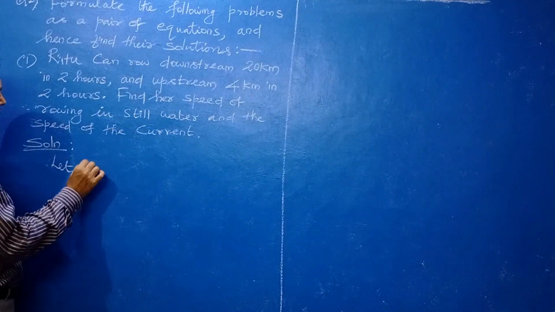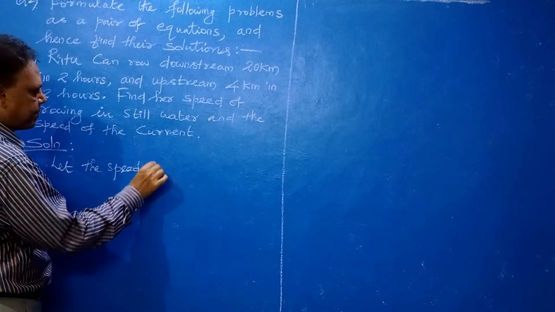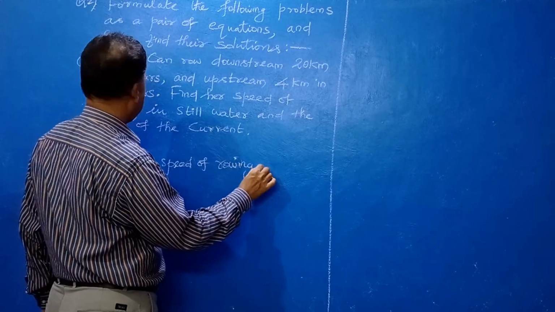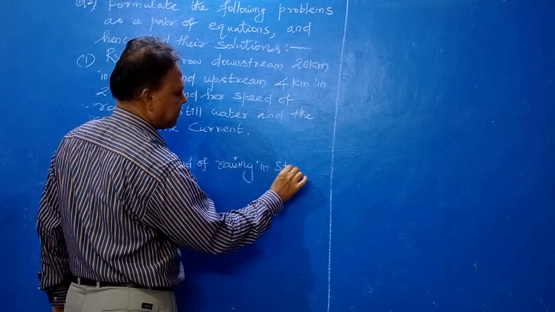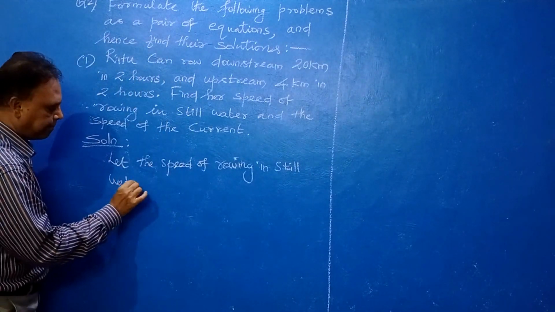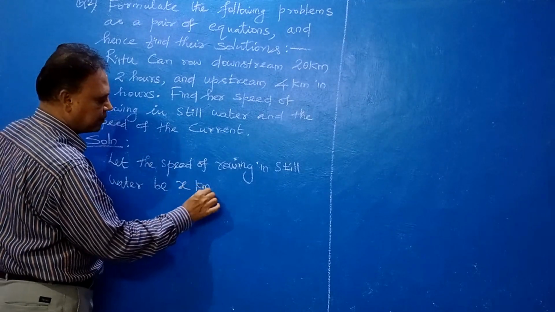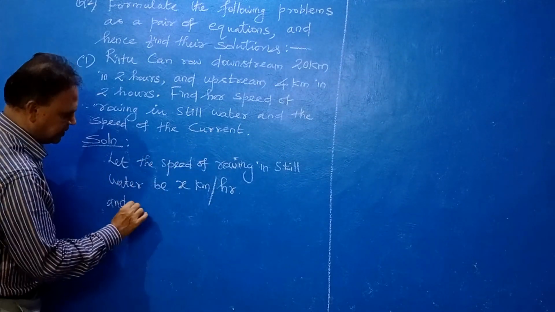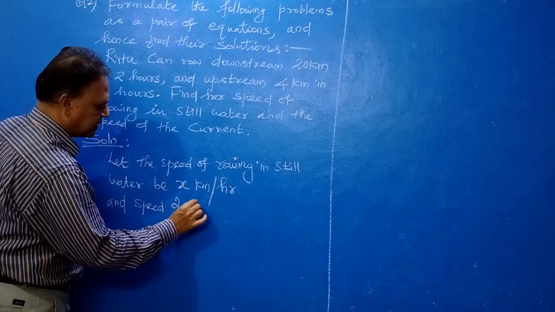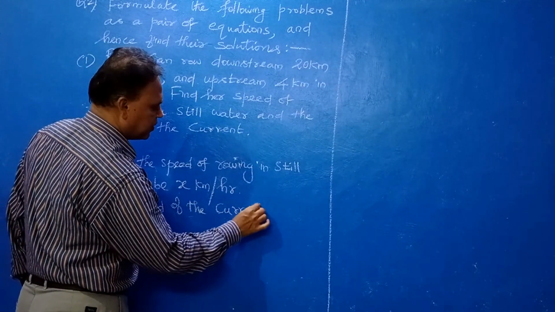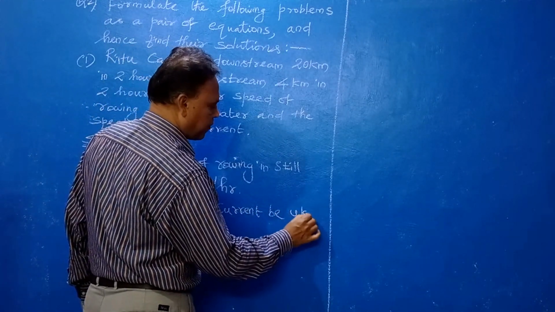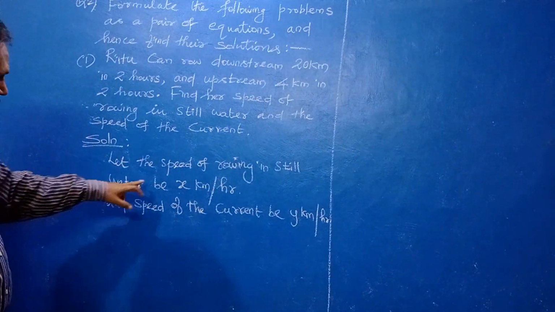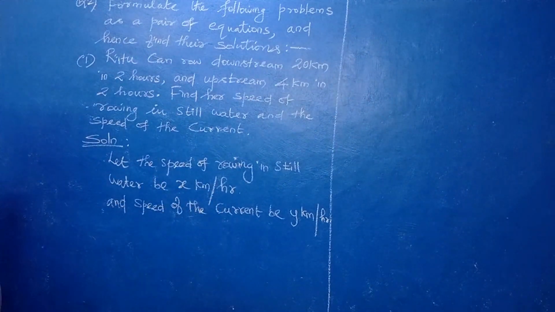Let the speed of rowing in still water be x kilometer per hour, and the speed of the current, or speed of the stream, be y kilometer per hour.